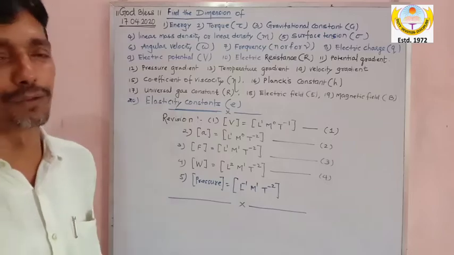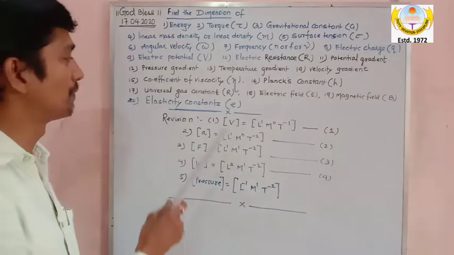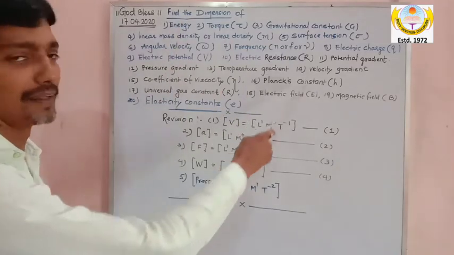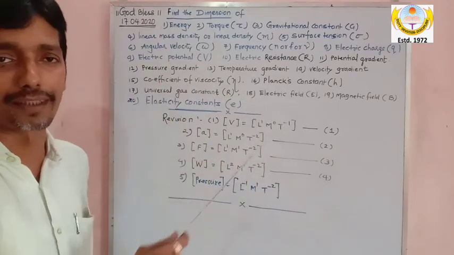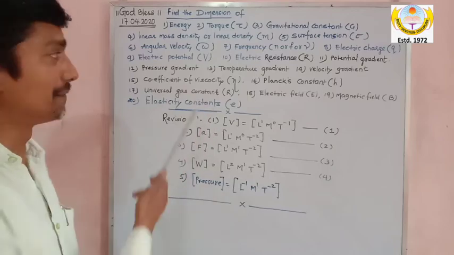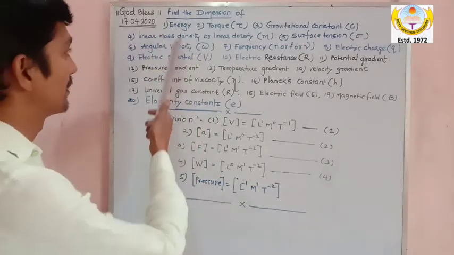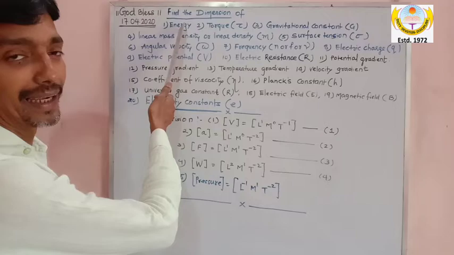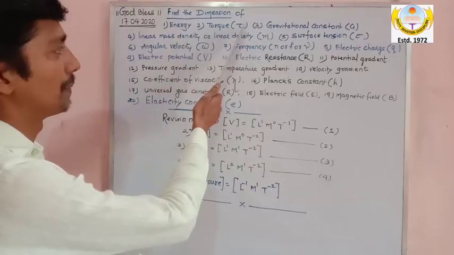Today, with respect to the dimensions of physical quantities, I will go for finding the dimensions of these 20 physical quantities I have written in front of you. Which are they? Please go through this. Energy denoted by capital E, torque denoted by tau.